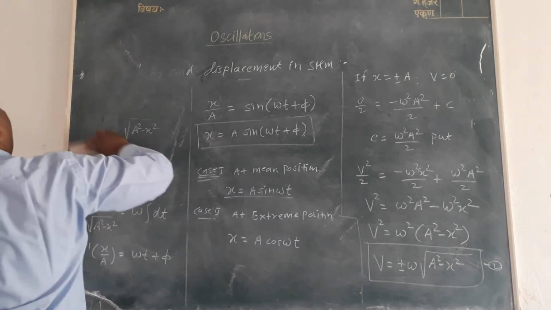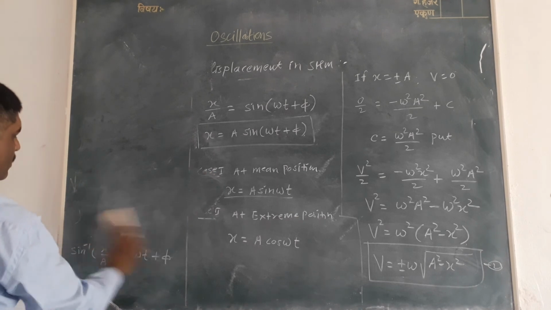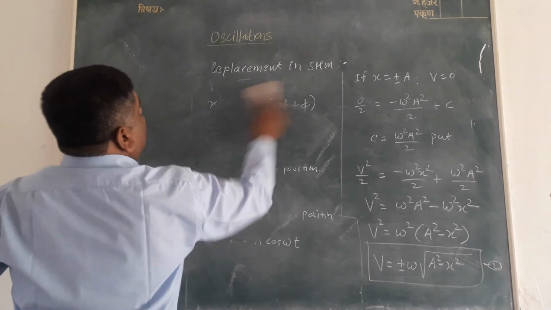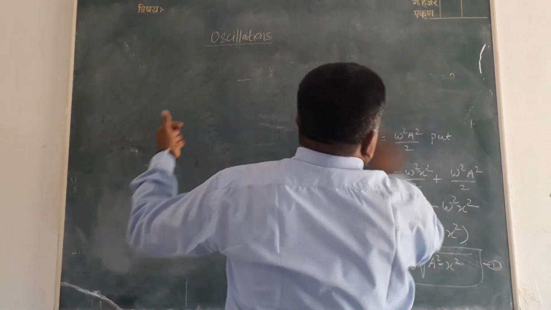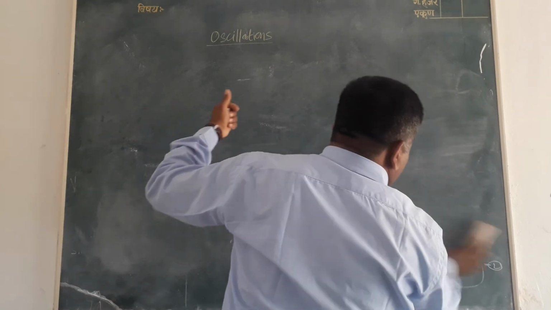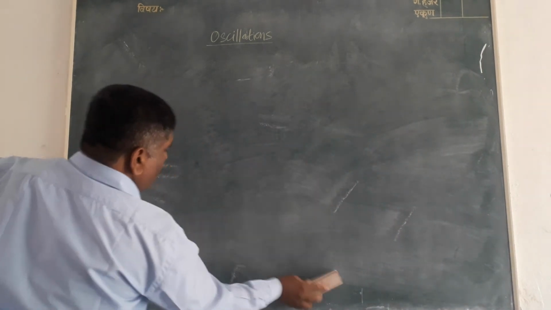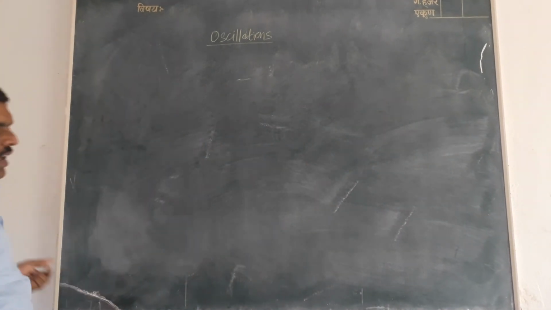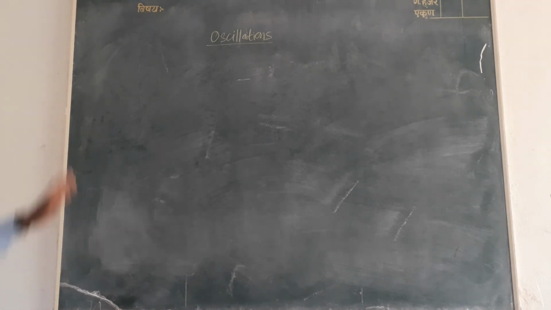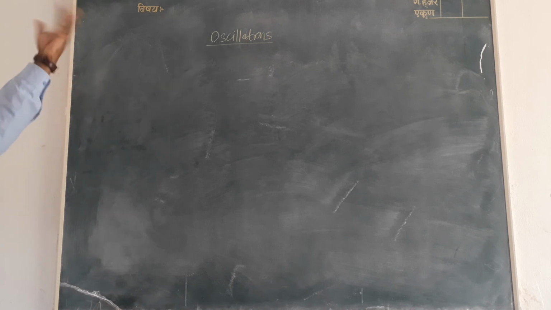Now we add one more small topic, that is what are the values of displacement, velocity and acceleration at mean position or extreme position in simple harmonic motion.